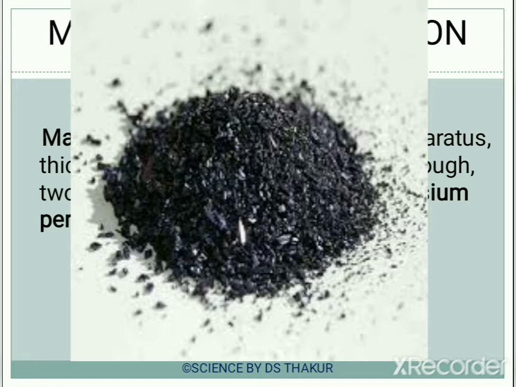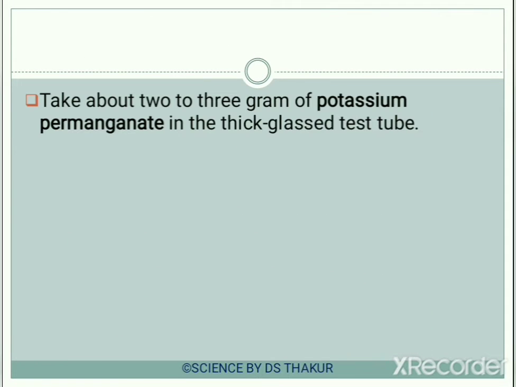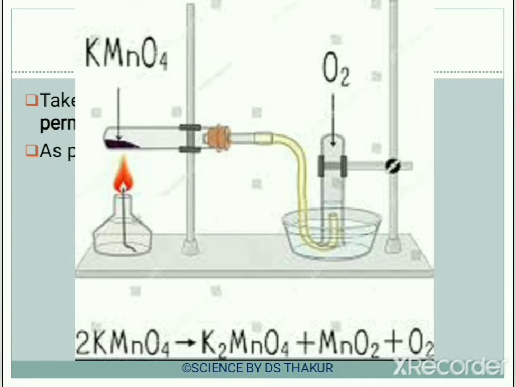Now what we have to do, we have to take about 2 to 3 grams of potassium permanganate in the thick glass test tube. And we have to arrange the apparatus as given in this figure. As you can see, we have taken KMnO4 inside the test tube, and we are collecting O2, that is oxygen, inside another test tube.